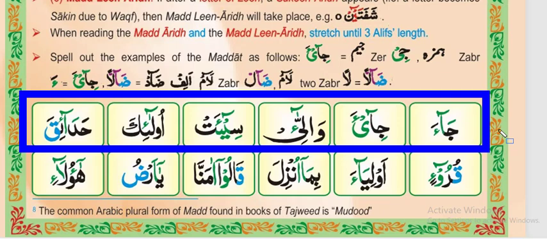So this was all about lesson number 17. We started today about madad, which means extraordinary length, making the letter longer. Whenever the sign of madda comes, it always comes over the letter. We have read the first two kinds, madda muttasil and munfasil, with their definition and detail, and we did the examples as well. Madda muttasil means the cause of madda appears in the same word, and madda munfasil means the cause of madda appears in the next word. In the next video, we will do the rest of the four kinds which we left, as I told you in the beginning.